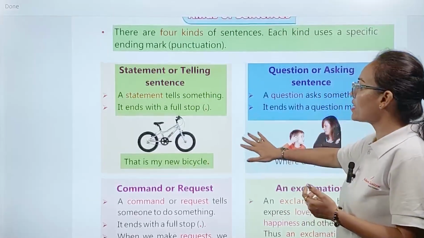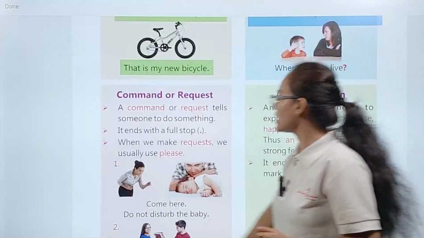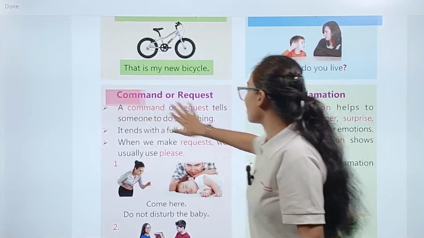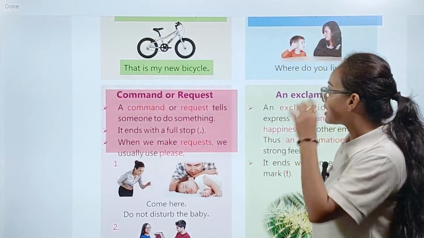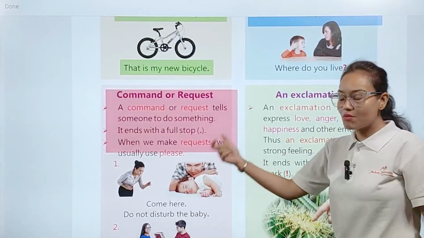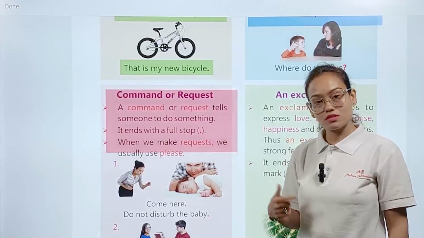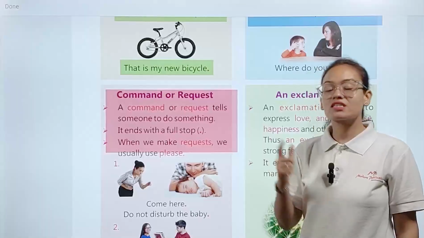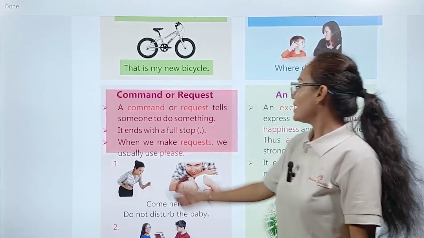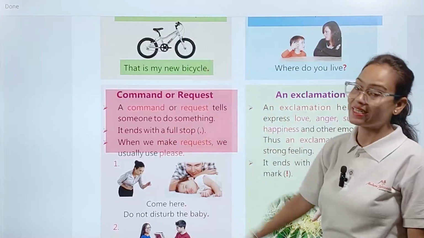Okay, so I hope, my dear student, the first 2 types of sentences are clear to you all. Okay, now we are going to see command or request type of sentences. So let's see. A command or request tells someone to do something. A command or request type of sentences always tell to do something to someone. Okay, they always command you or they always request you to do something. It ends with a full stop. It also ends with a full stop, just like a statement sentence.